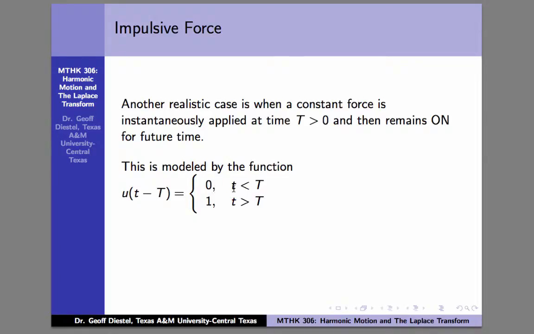So it's 0 for the first capital T seconds, and then all of a sudden at time t equals capital T, it's going to have this external force of some magnitude 1. If you want to make it a magnitude 5, you just multiply this function by 5. If you want it to be downward, you just make it negative.